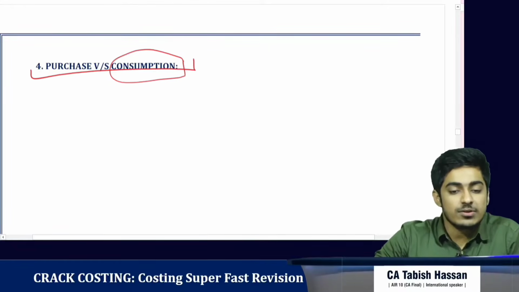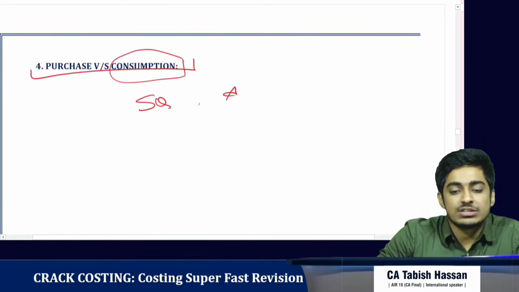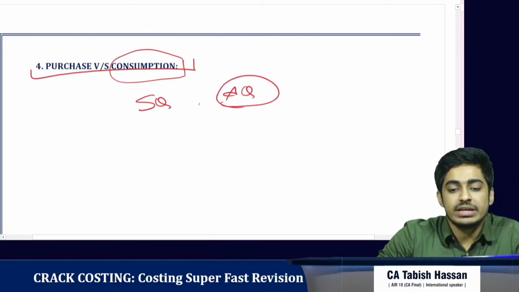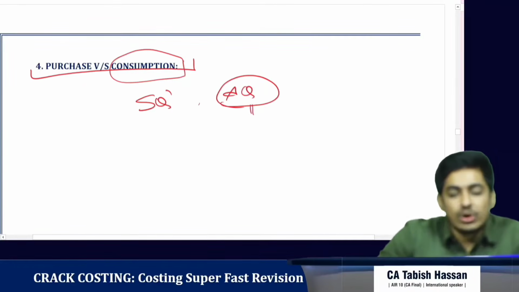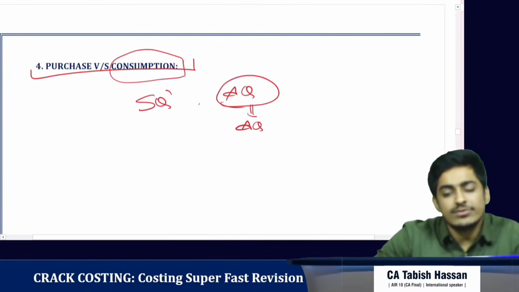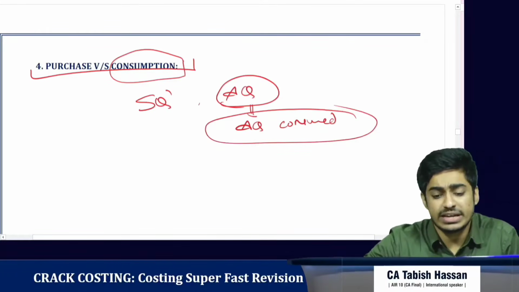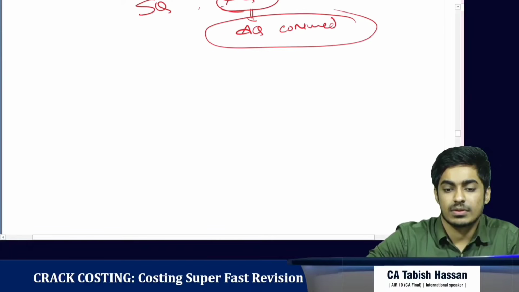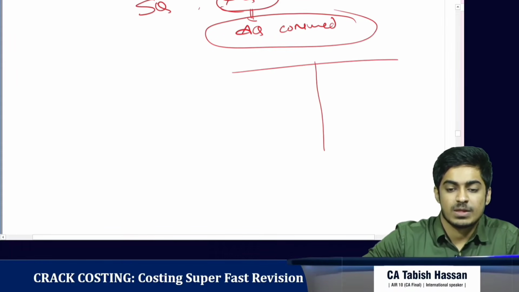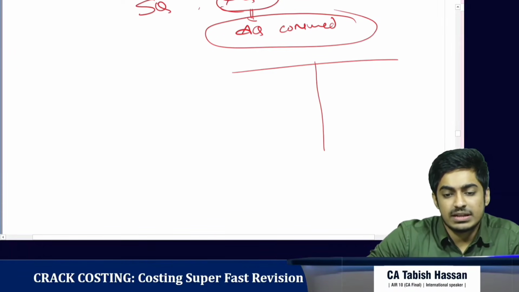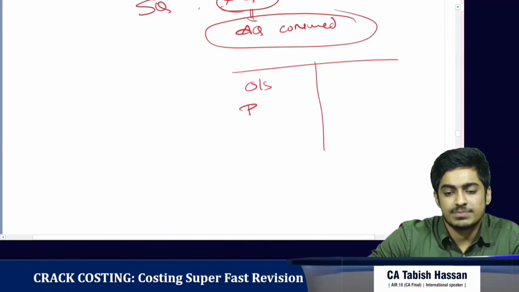So whenever we say standard quantity and actual quantity, the actual quantity is the quantity we have consumed in the period. How do we get the quantity consumed? We have the trading P&L, with the opening stock, the purchase, the consumption and the closing stock.